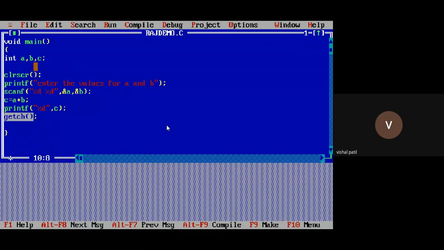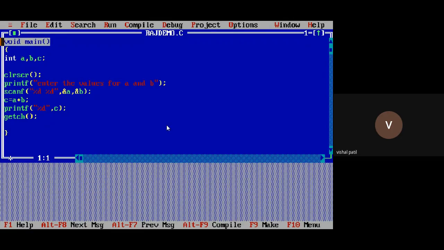I want to show the debugging part of this program now. I want to check how the values are going, and simultaneously I will let you know the importance of this predefined function. We discussed in the last lecture that void main is a user defined function.